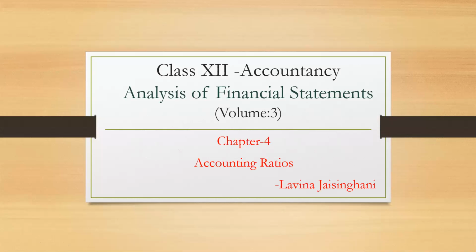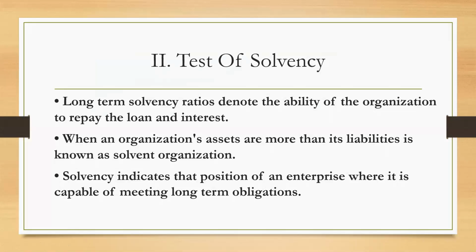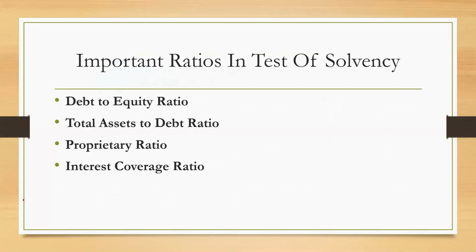We were on our chapter number 4, that is accounting ratio, and we were doing ratios related to test of solvency, and in that we have covered a few ratios. That was debt to equity ratio, and we have also covered total assets to debt ratios. Today we are going to learn about proprietary ratio, that is, what is proprietary ratio and why is it found out.